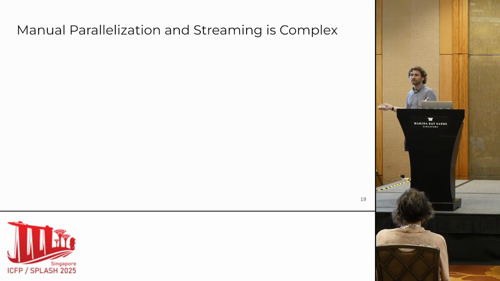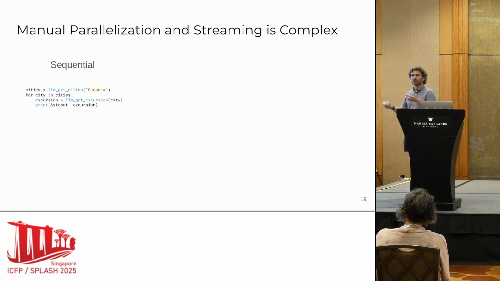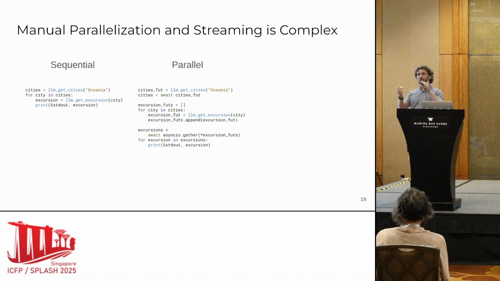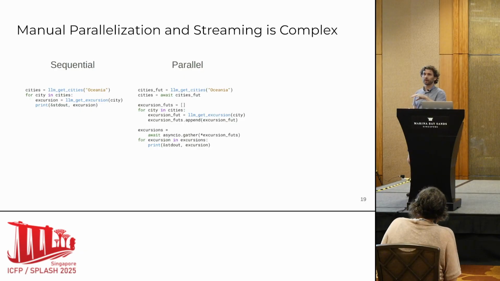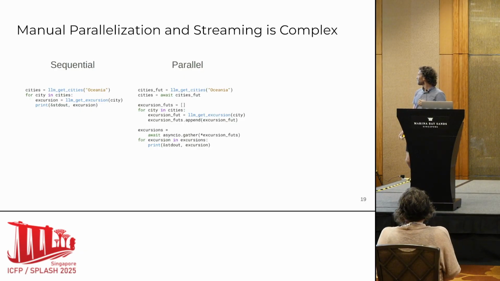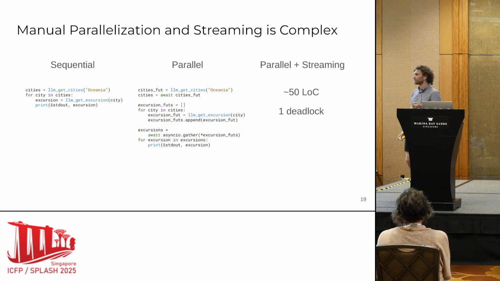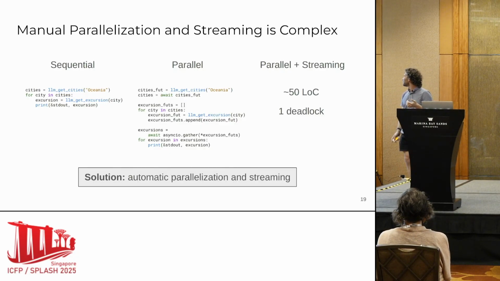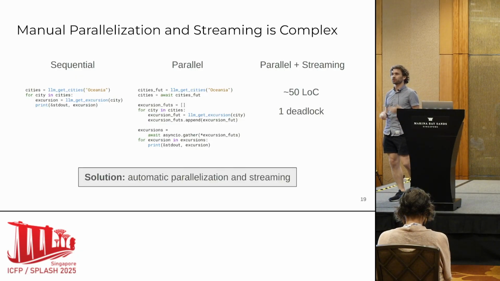Of course, parallelization and streaming are complicated. If I start with this very simple program, and then parallelize it using Python's async machinery with futures, I end up having to split my for loop into 2, where the first for loop handles the futures, and the second for loop handles the values. This is adding complexity, but this is just if I'm parallelizing. If I'm also streaming, it gets a lot more complicated. It's like 50 lines of code, and when I did this, I actually had a deadlock that took me a while to debug. So a natural proposal is, what if we could solve this problem by just doing parallelization and streaming automatically?